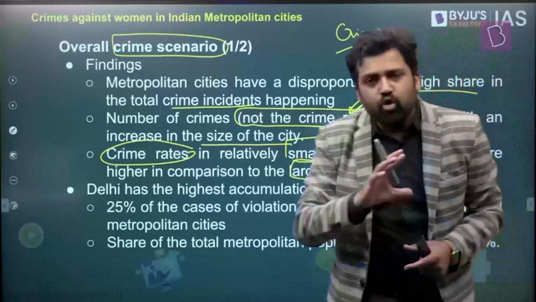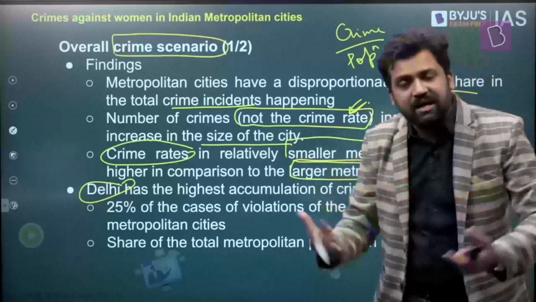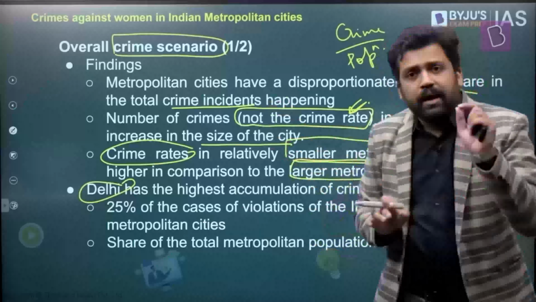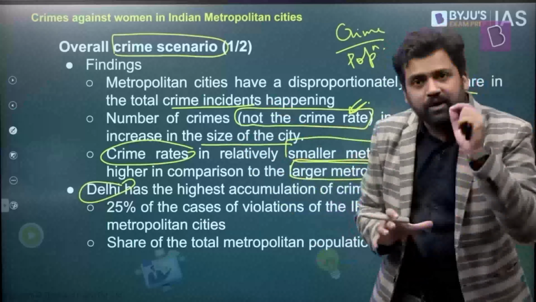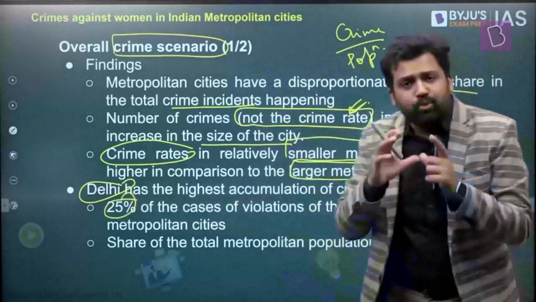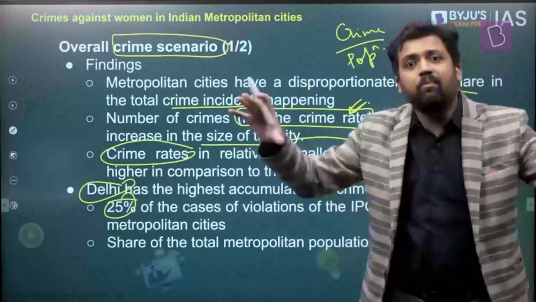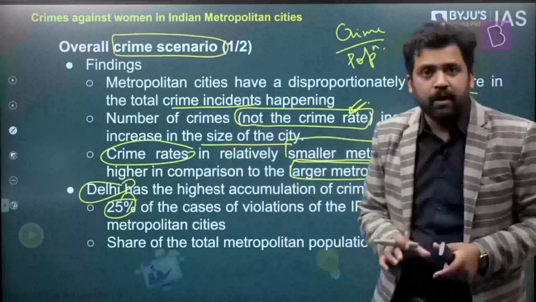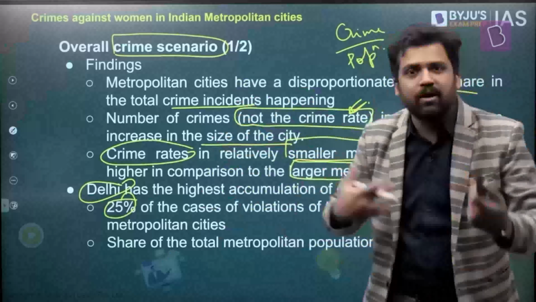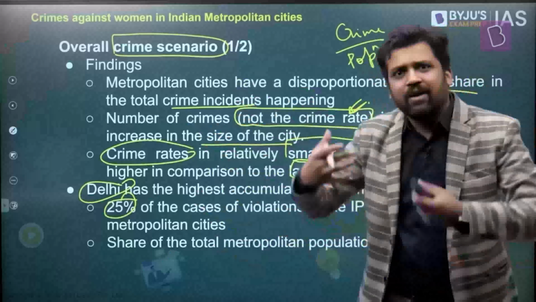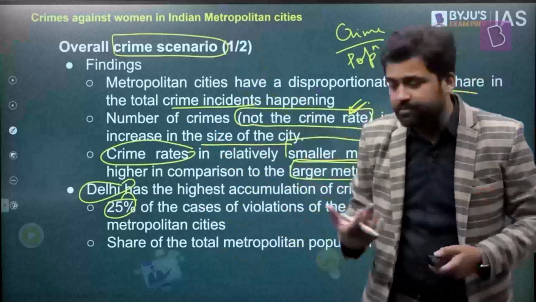Now, Delhi is one of those cities which has a large number of crimes, and the crime rate is also quite large. So it's kind of an exception. In Delhi, 25% of the crimes which are recorded in metropolitan areas are recorded in Delhi. And among all the metropolitan cities, Delhi's population is around 10%. So population is 10% of all metropolitan cities, but it has 25% of those crimes. Right? Sometimes you will hear Delhi is the crime capital and other things. This analysis also points to that. They have comparatively less population, but high crime rates.